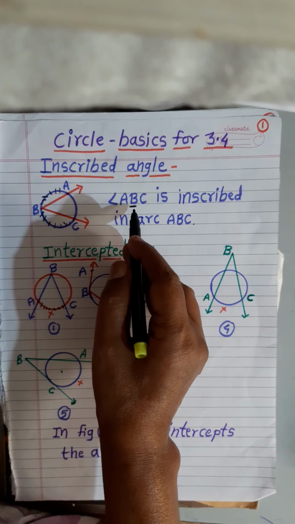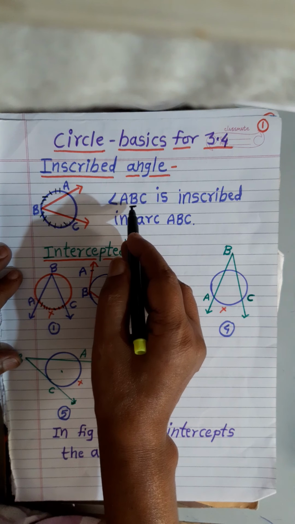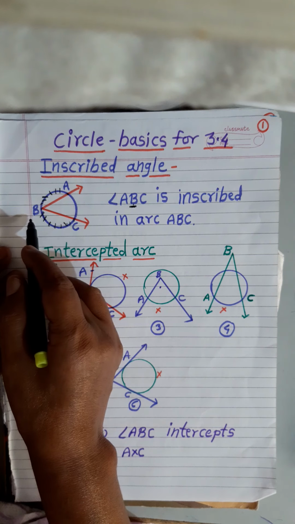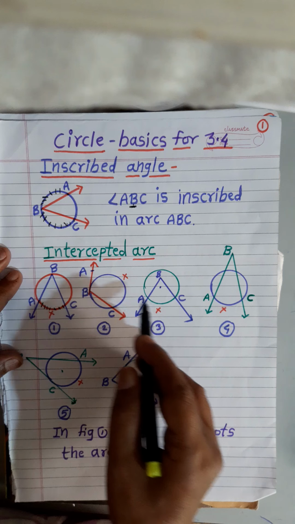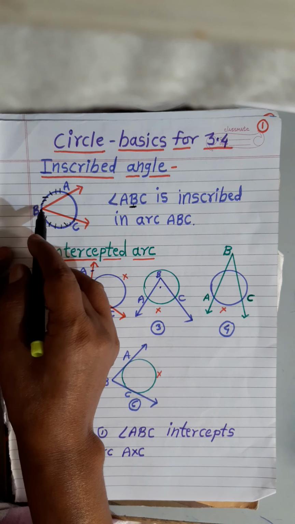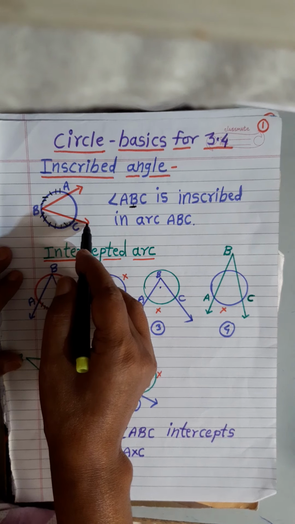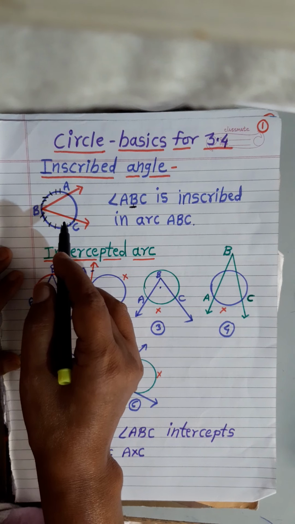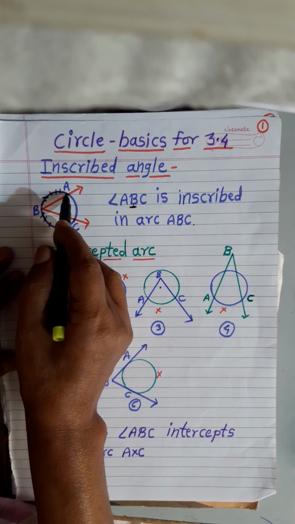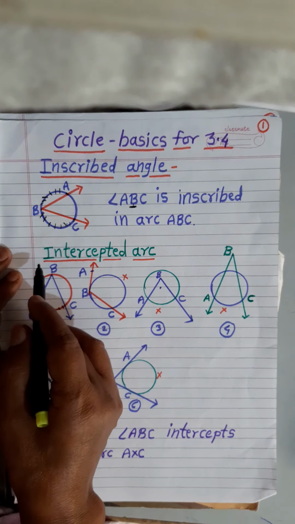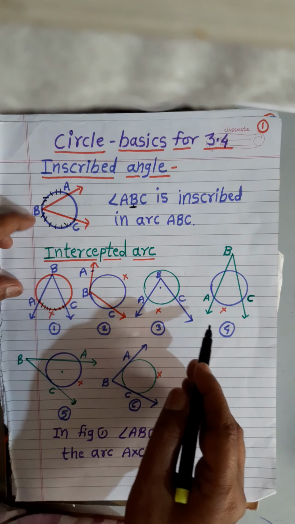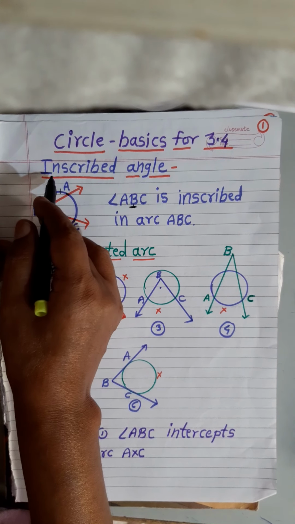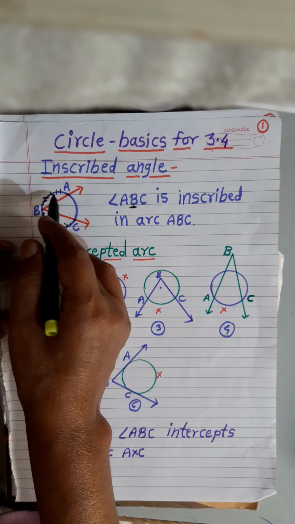Because the vertex of this angle, which is point B, is on the circle, and the arms of angle ABC, meaning ray BA and ray BC, intersect the circle at points A and C. Therefore, it is called an inscribed angle. Again, angle ABC is inscribed in the arc ABC.